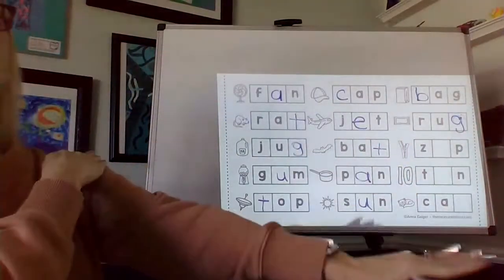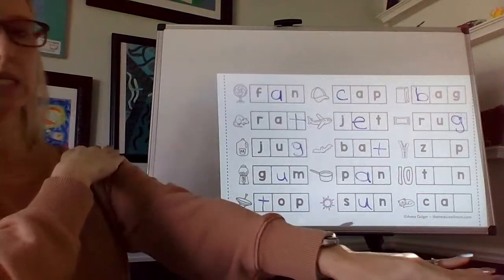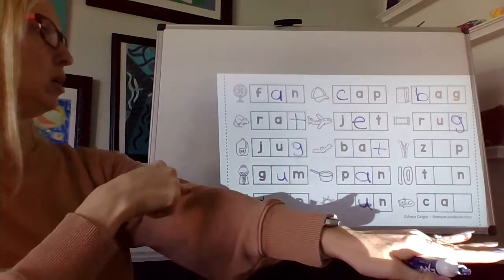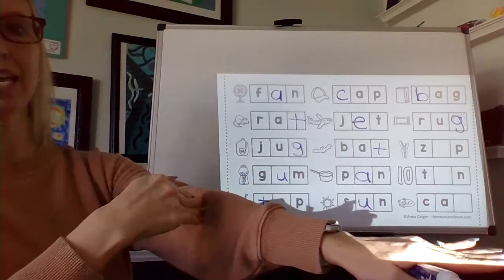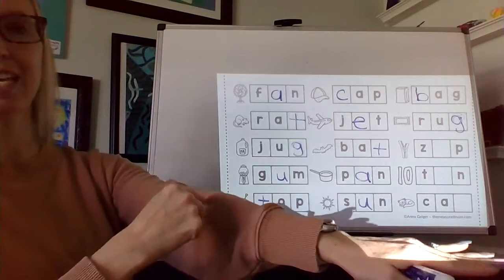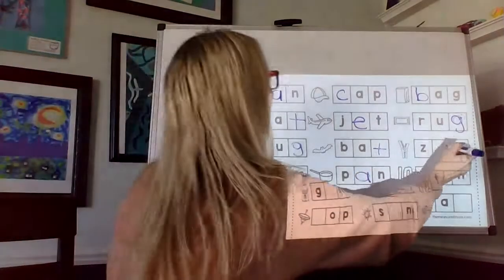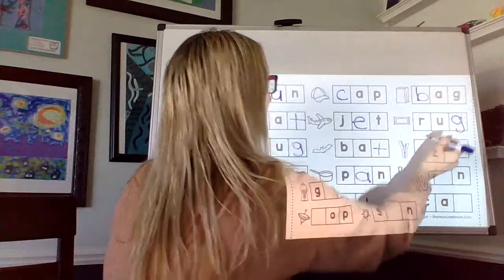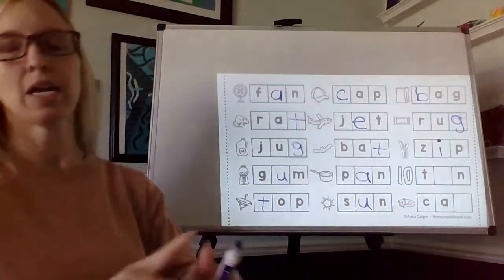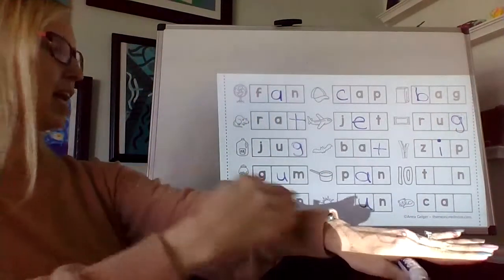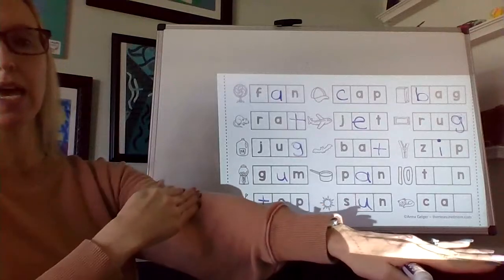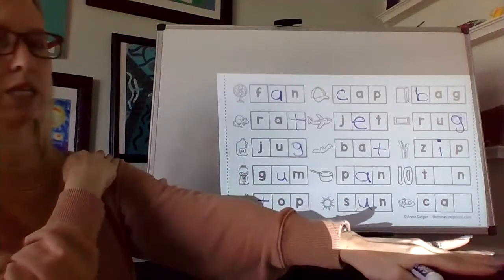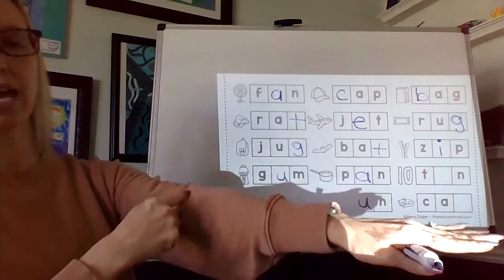Zip. Z-I-P. Middle sound. That middle sound is I. Iggy iguana. Ten. T, e, n. Looking for the middle sound. T, e, n,